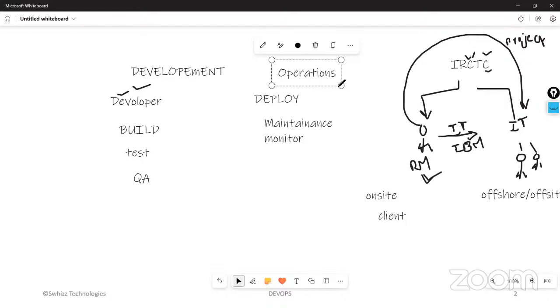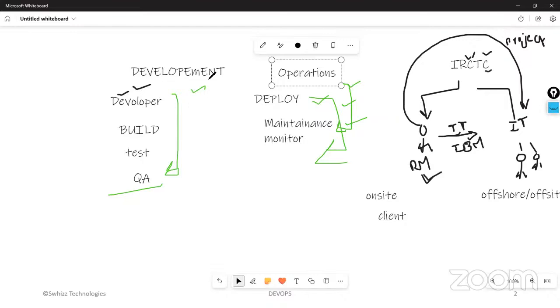So why are we calling it the operations team here? Because each and every team member involved is only in the operations. The development team will be involved only in the development of this application. This entire team will be taking care of only monitoring, maintenance, and deploying the products. That's why we call this entire team the operations team.